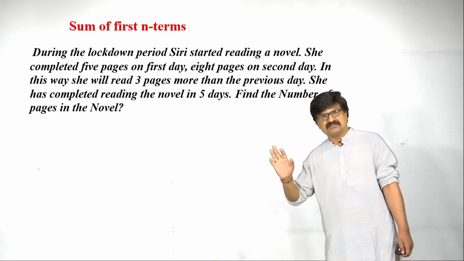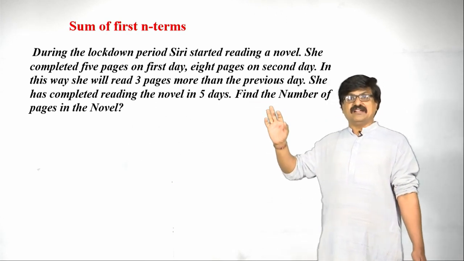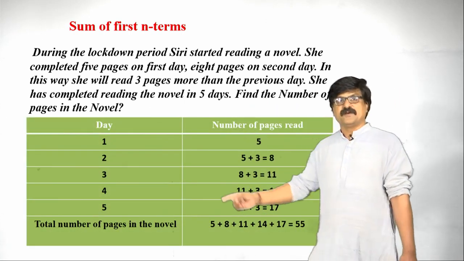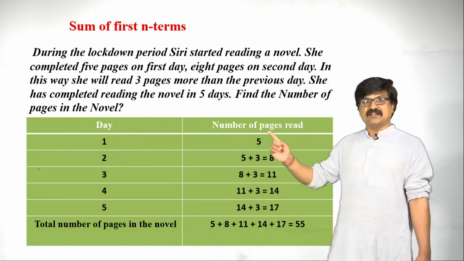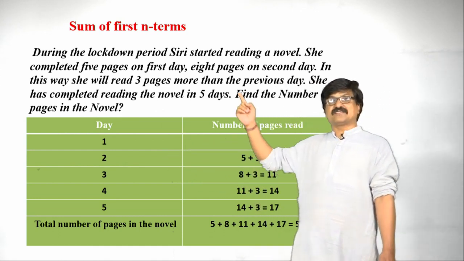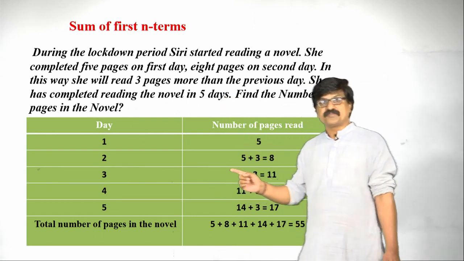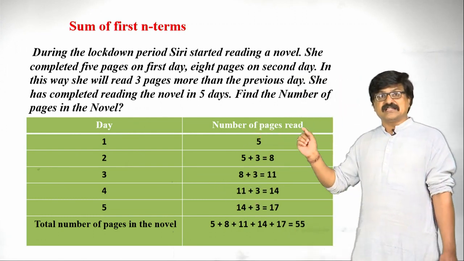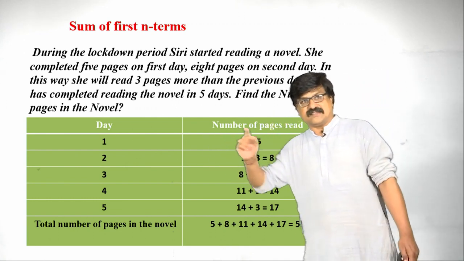This is a simple one. So, I am going to find how many pages are there. For this, let us observe this table. Day 1, how many pages is Siri reading? 5. Second day, 5 plus 3, because 3 pages more than the previous day, 8. Third day, 8 plus 3. Fourth day, fifth day, like this. I am getting the number of pages read by Siri on these days.